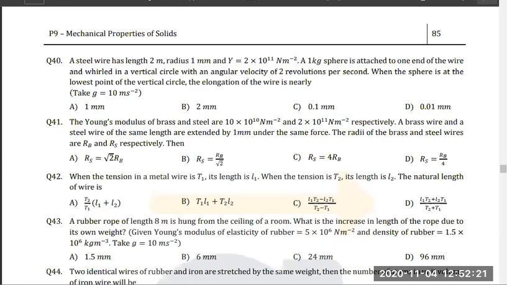I hope all of you read the problem, guys. Okay, now let's solve. A steel wire of length 2 meter, length is given as 2 meter, radius is given as 1 meter, Y is given, and 1 kg of sphere is attached to the end of the wire. Think about it. Why I told you to solve this question, because if you remember, we have done a problem in which a rod is rotated, and you have to find the stress or elongation. Yes or no? Tell me.